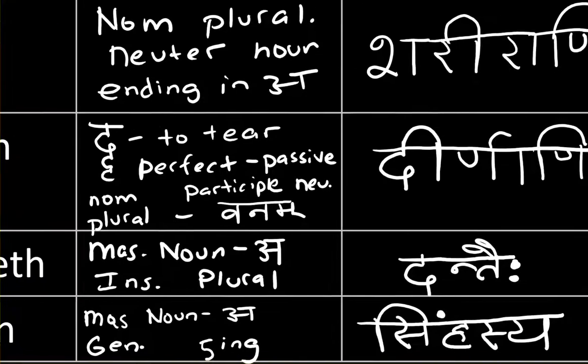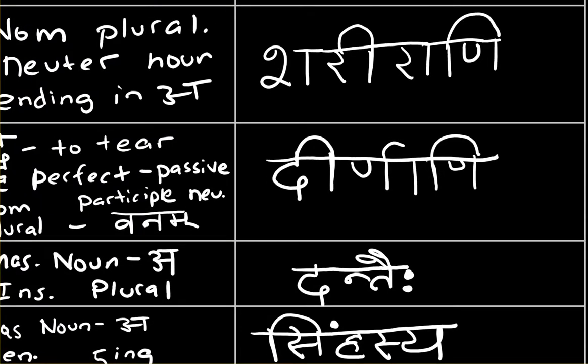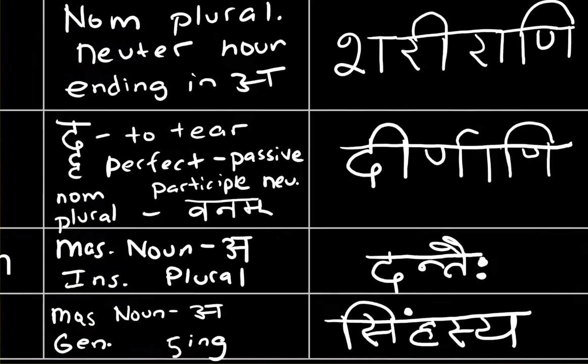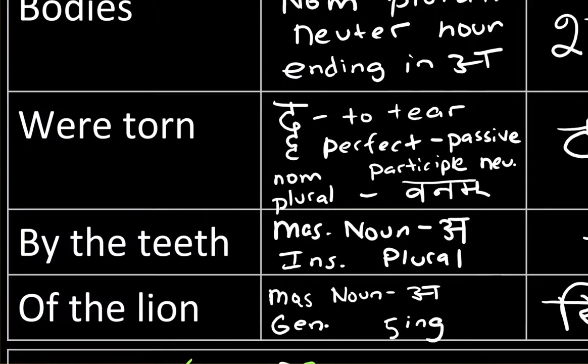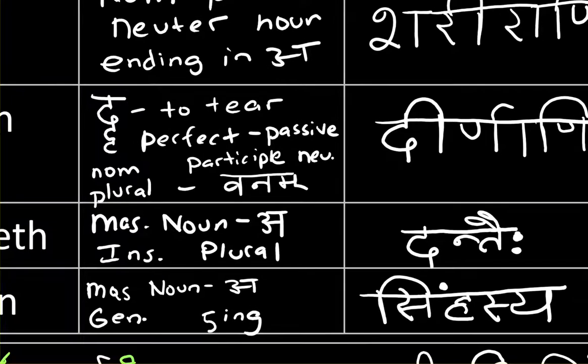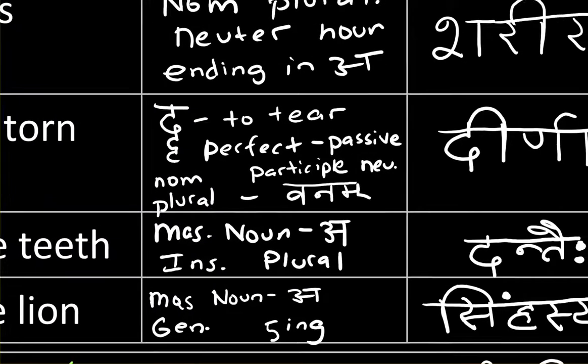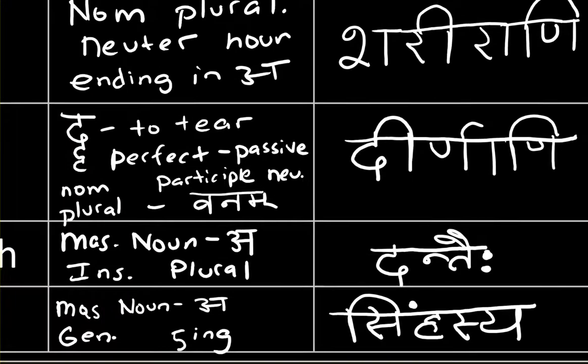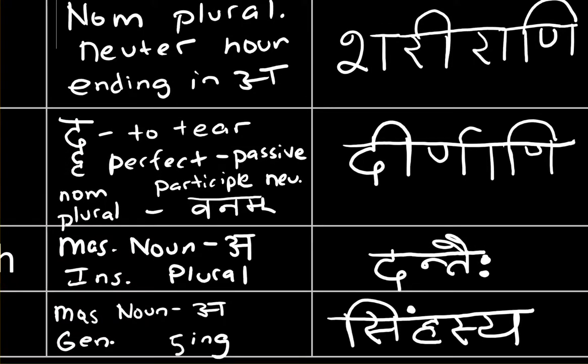So this ends up being dirnani. Dirna is the perfect passive participle, and then you add your case ending as if you were declining vanam.